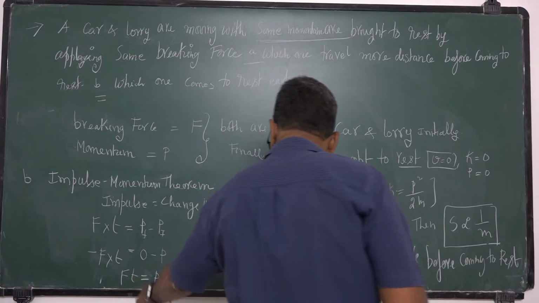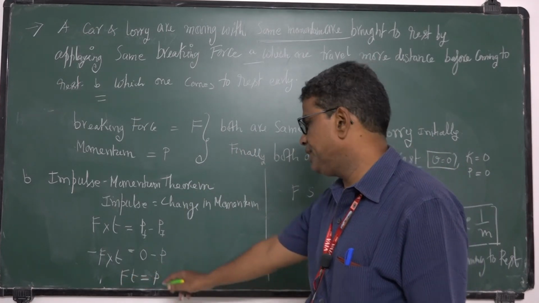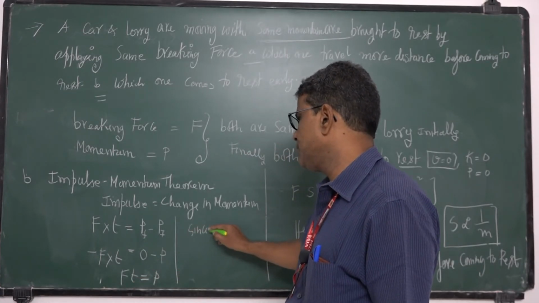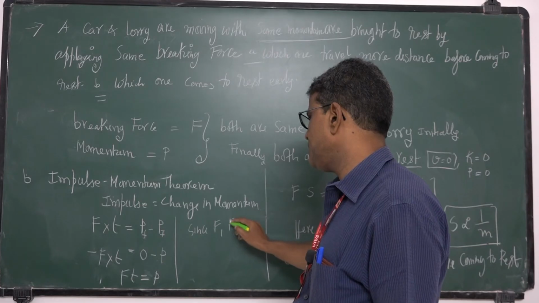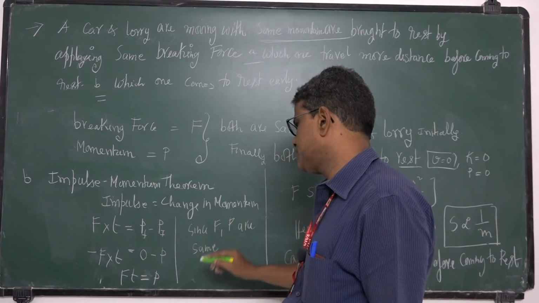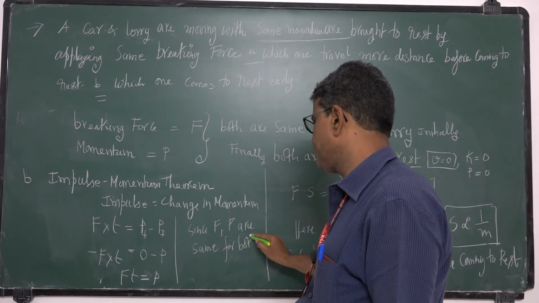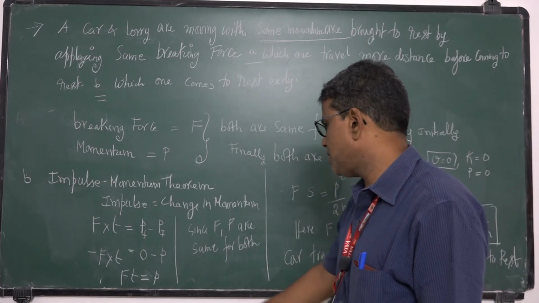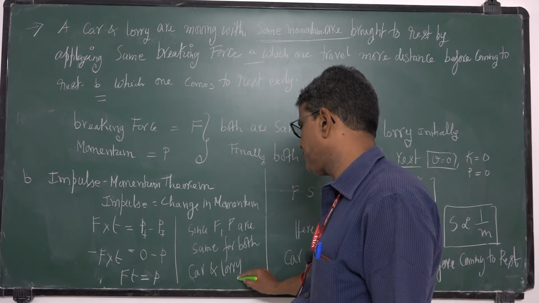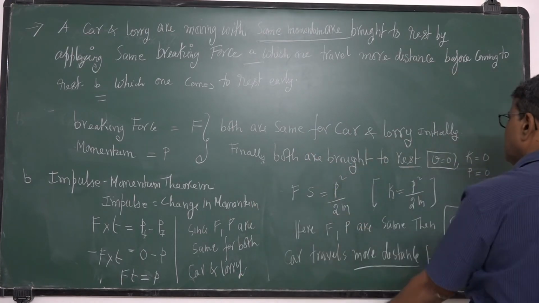Here F and p both are same, then t is also same. That means since F and p are same for both car and lorry. So I will continue here.